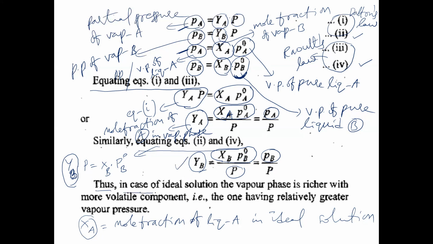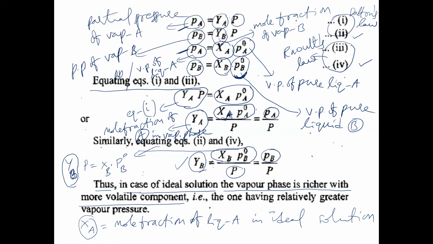Thus, in case of ideal solution of A and B, the vapor phase is richer with the more volatile component. The vapor phase will have more quantity of the vapor of the component with more volatile nature. Suppose liquid A is more volatile than liquid B, then liquid A will give more vapor, so the vapor of A will be more.